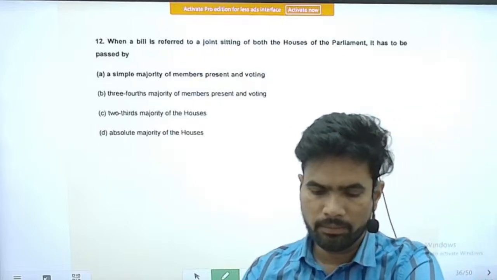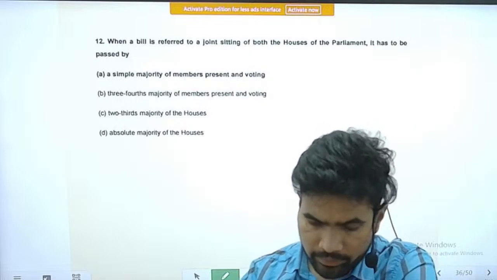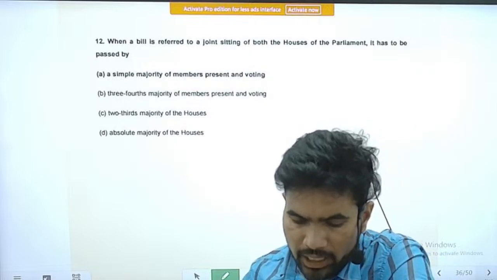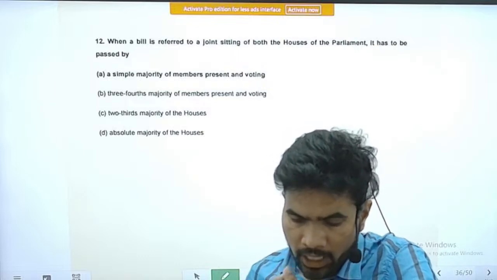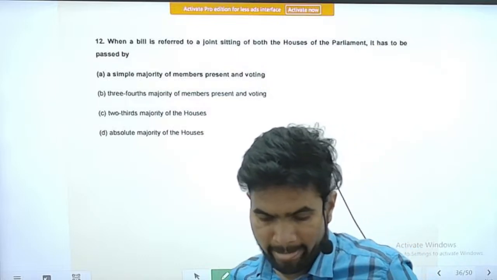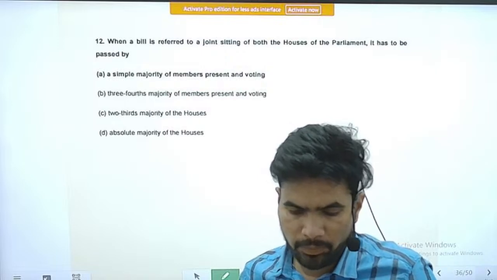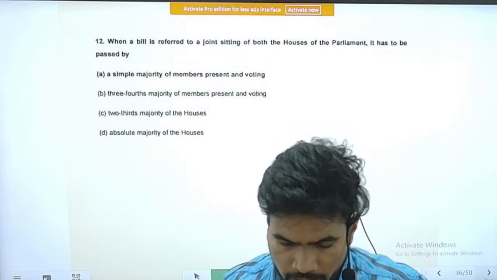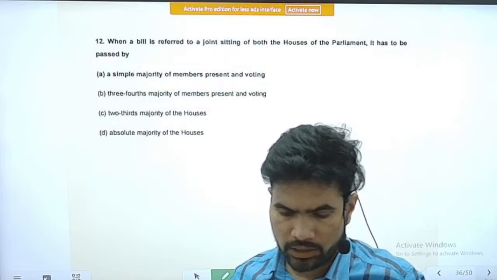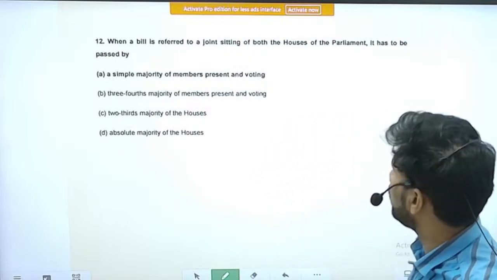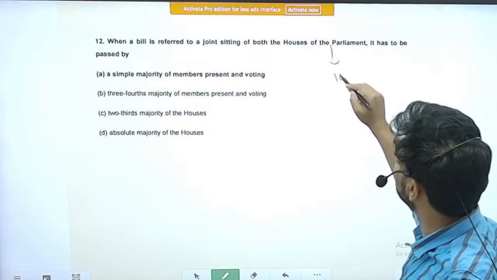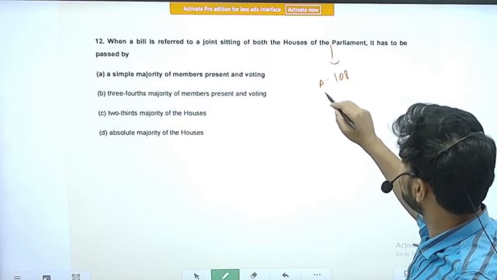Next question. When a bill is referred to a joint sitting of both the houses of Parliament, it has to be passed by which of the below? A joint sitting, you know very well, happens under Article 108.